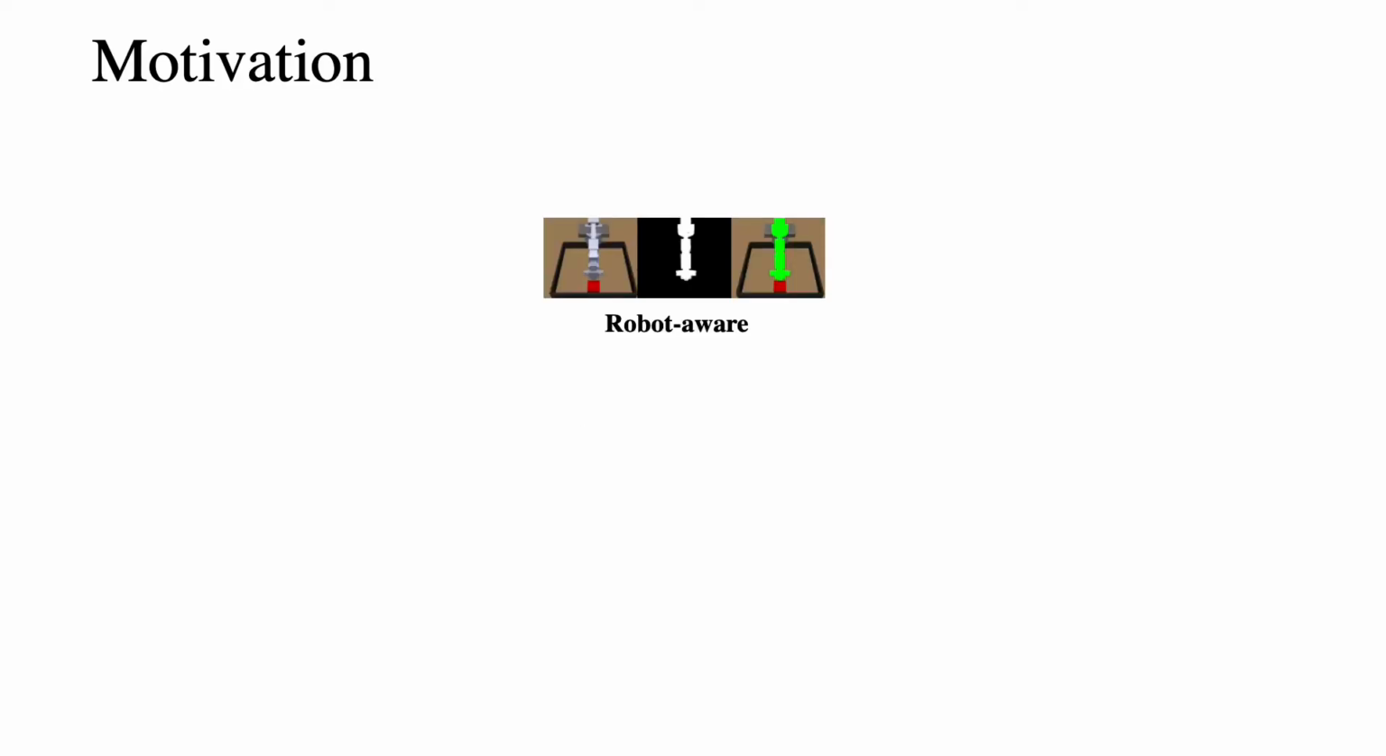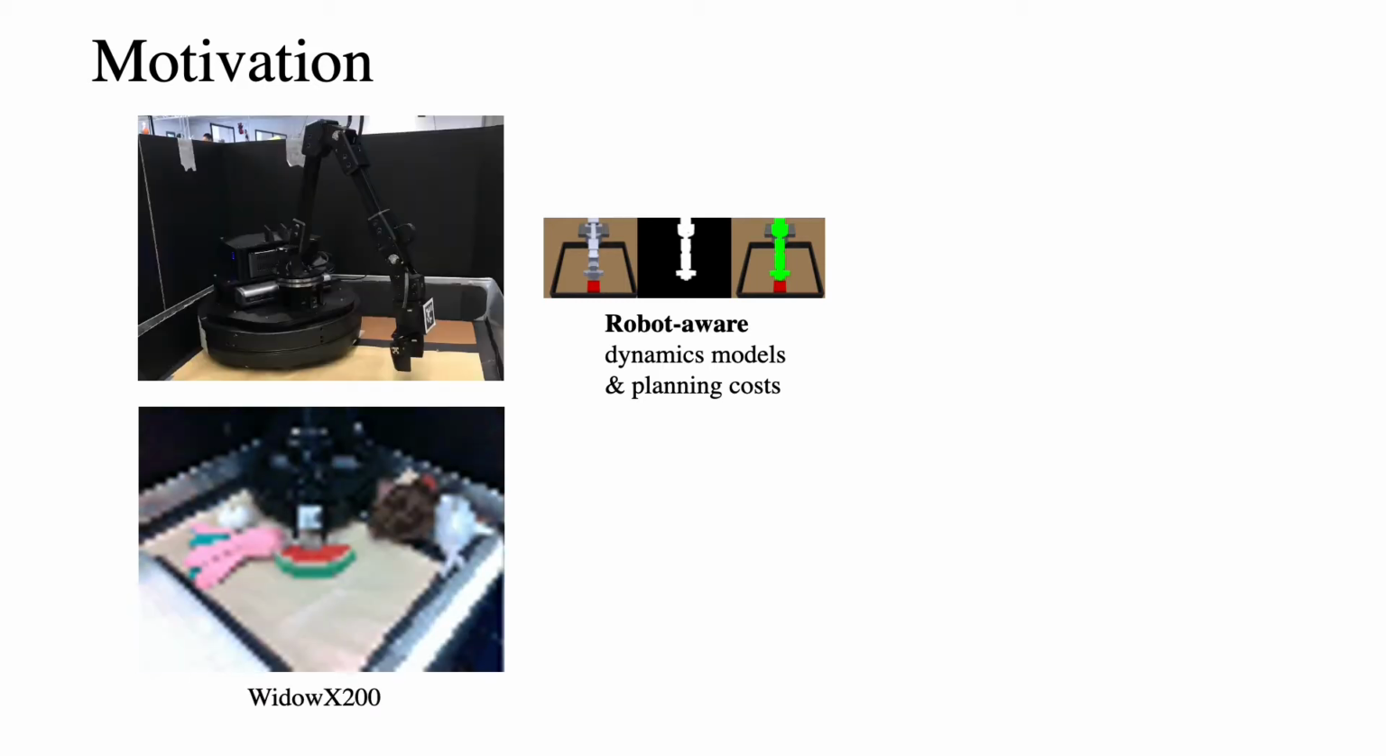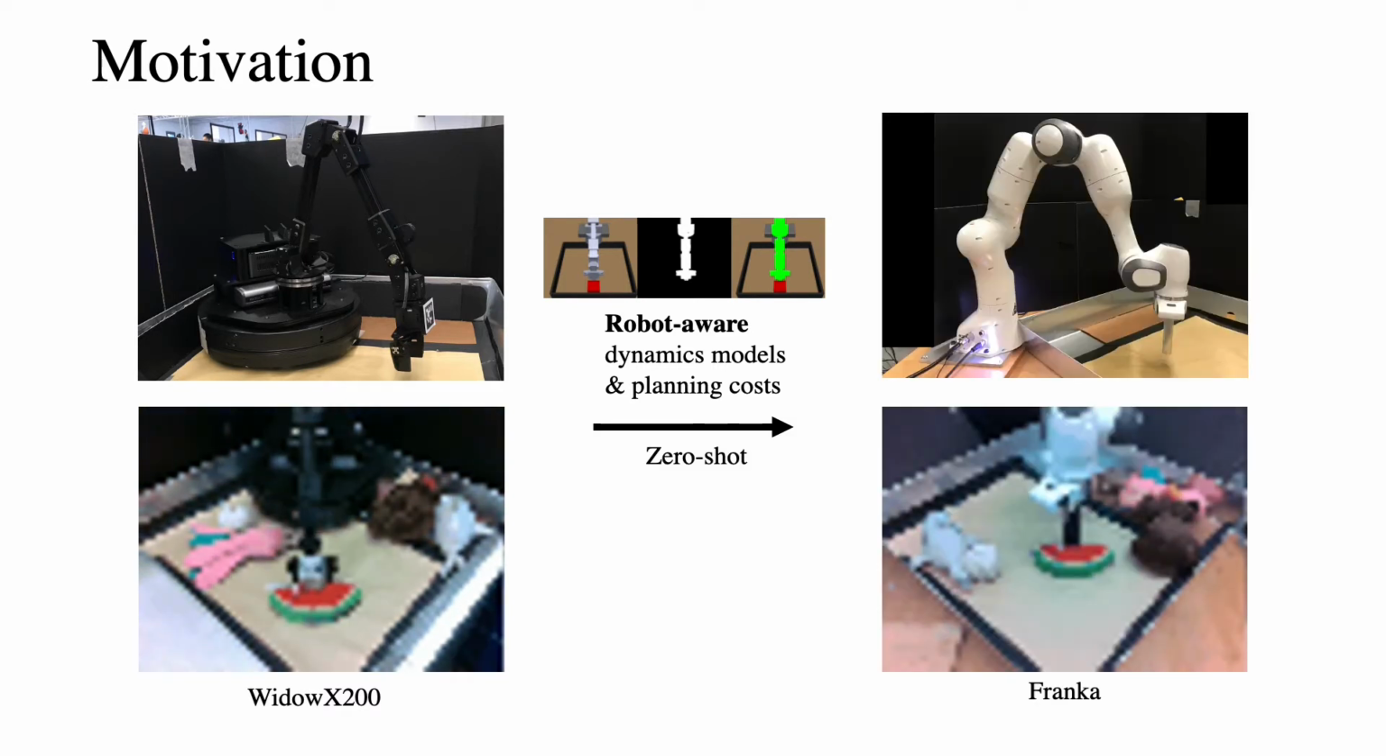Welcome to the explanation video of Know Thyself: Transferable Visuomotor Control through Robot Awareness. We define robot-aware control as robotic controllers that can distinguish between the robot and world and leverage this awareness to improve its capabilities. In this paper, we propose robot-aware dynamics models and planning costs in the visual foresight framework and demonstrate how a visuomotor controller trained on a low-cost WidowX arm can be zero-shot transferred onto a very different robot, such as the Franka Panda.